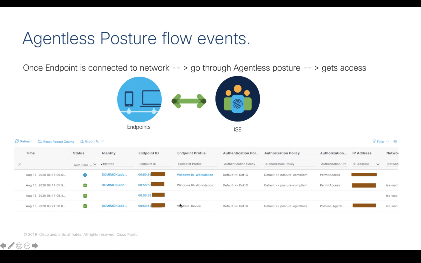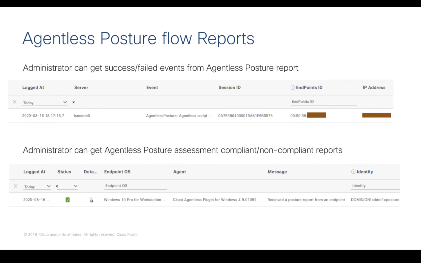When the endpoint is connected to the network, in my case, the endpoint is connected over the wired .1x method. It is associated with the posture agentless authorization profile, which has the agentless posture flag enabled. ISE issues the CoA in order to give compliant access to the endpoint. We have introduced a new report called Agentless Posture, with which you will come to know whether agentless posture functionality was successful or failed.